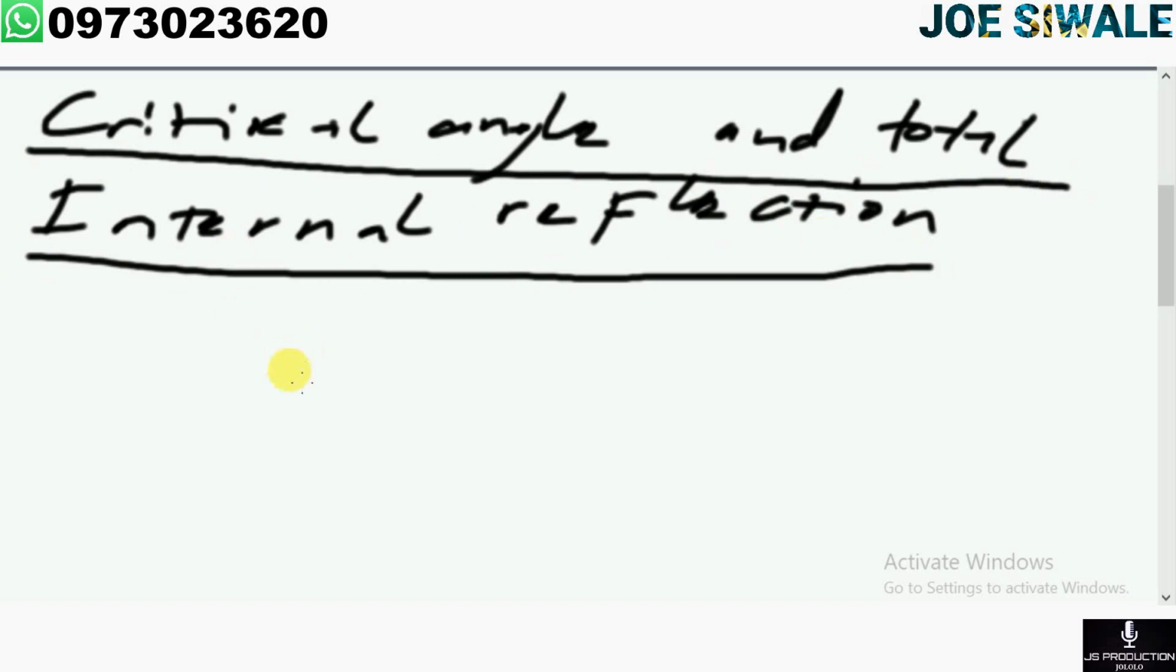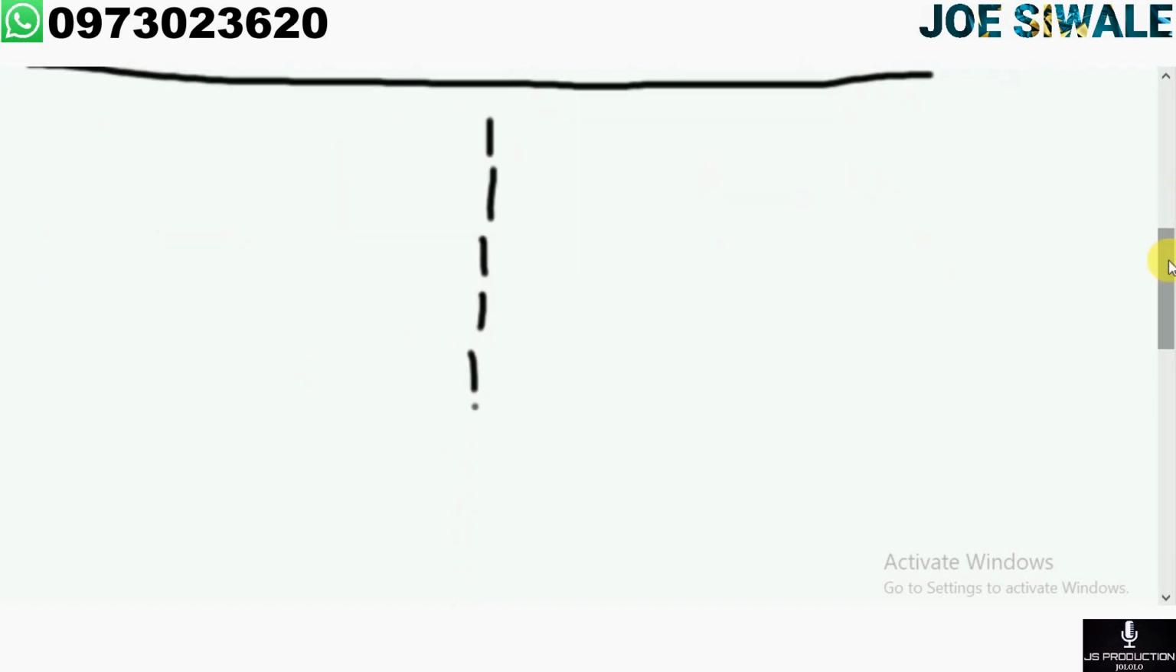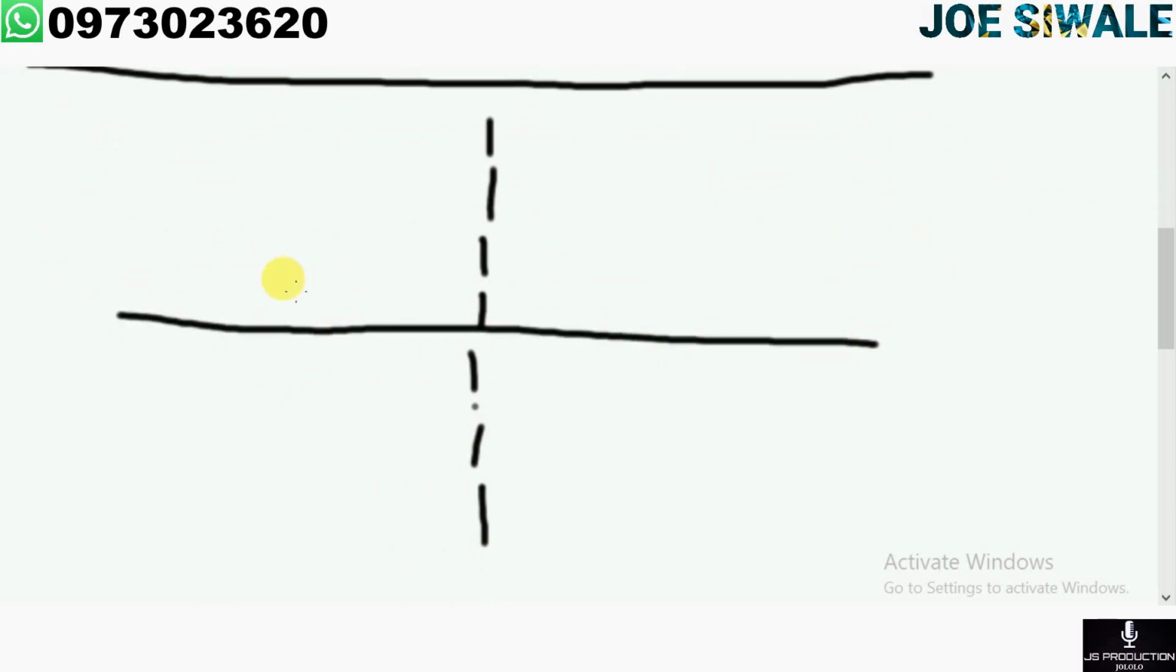So for example, if we have this diagram here that shows refraction, then here we say there is water, and here there is air. If we take, for instance, this is just the initial movement of the light ray.